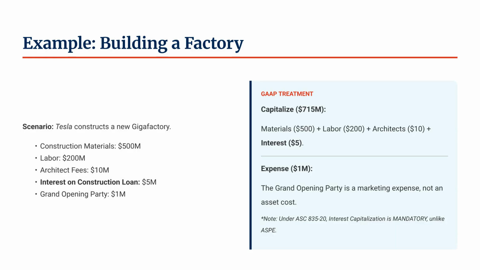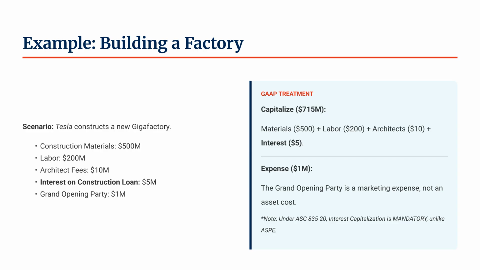Let's look at a real-world example. Tesla building a gigafactory. They spend on materials, $500 million, labor, $200 million, and architects, $10 million. All of that is capitalized. It goes to the balance sheet. They also pay $5 million in interest on the construction loan. Under GAAP, that $5 million is added to the cost of the factory. It is not an interest expense on the income statement yet. It will be depreciated over the life of the factory.